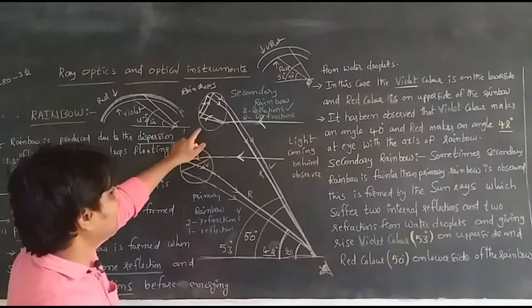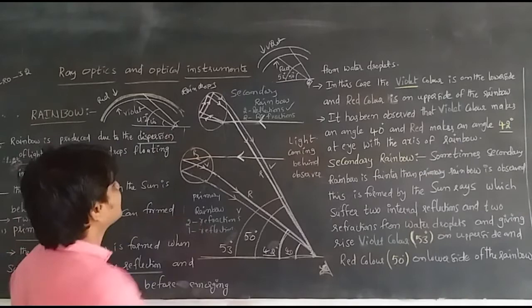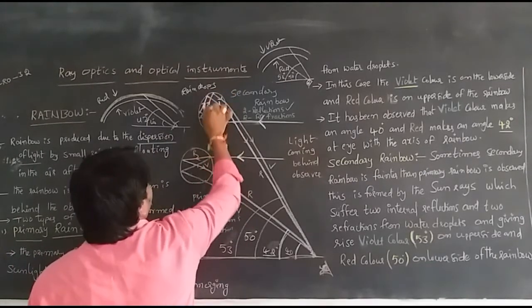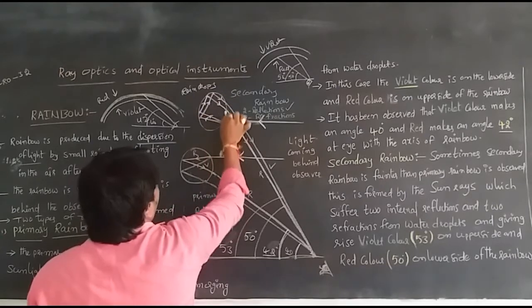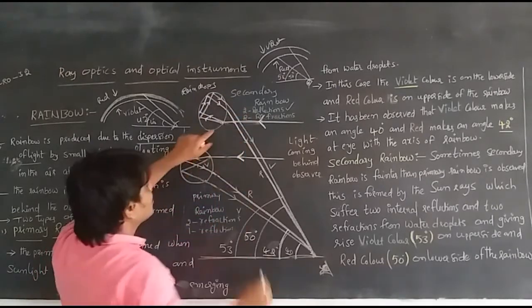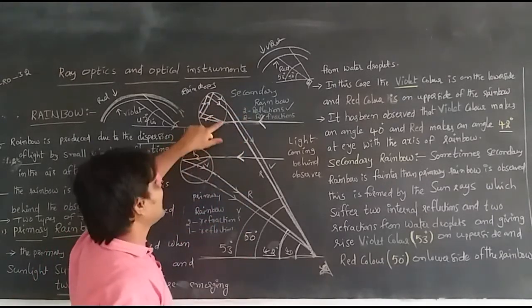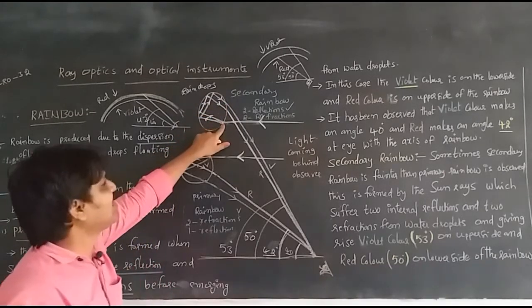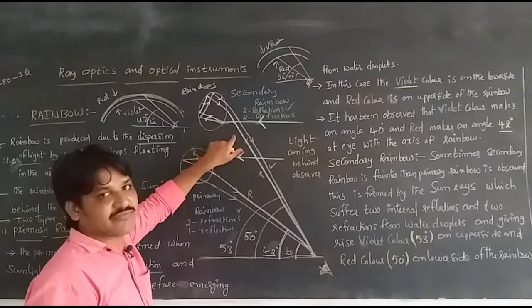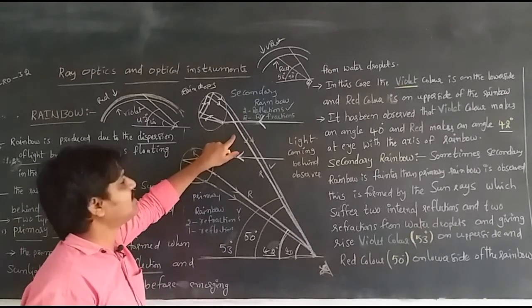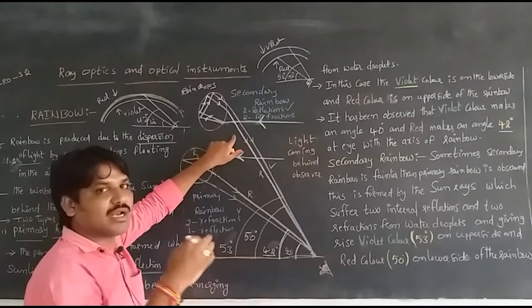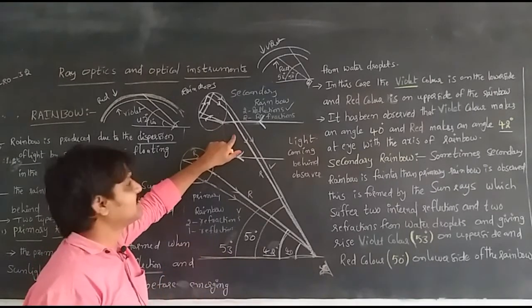The secondary rainbow is formed by sun rays that suffer two internal reflections and two refractions. Here the outside color will be violet and the inside color will be red, meaning the upper side is violet and the lower side of the rainbow is red.